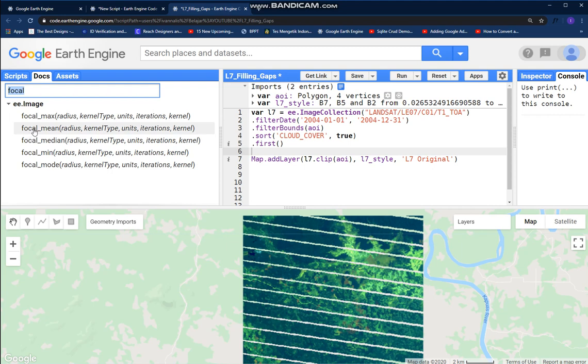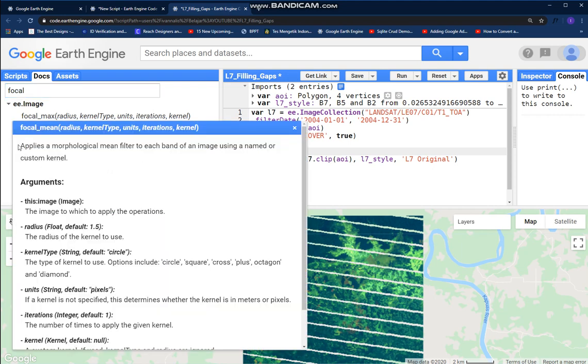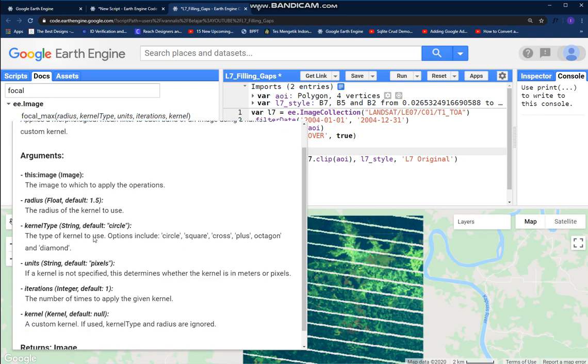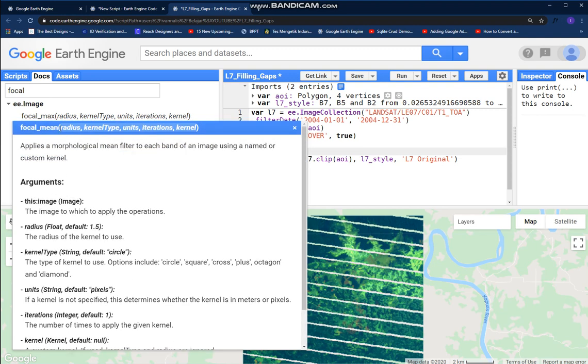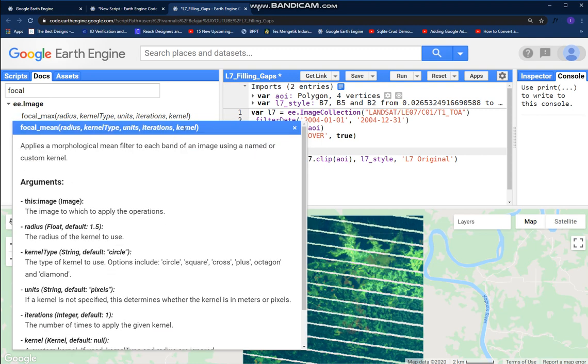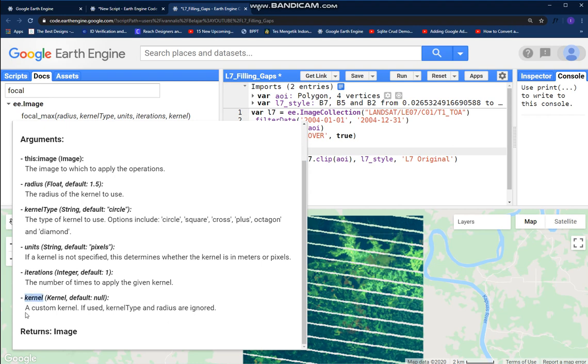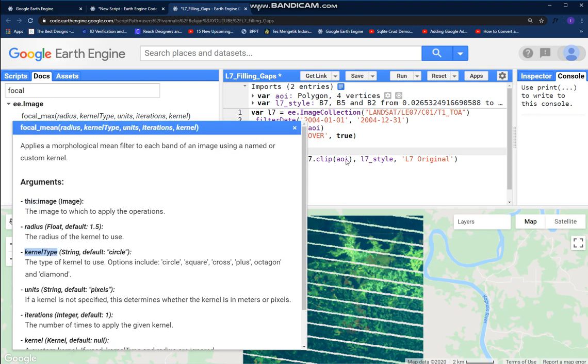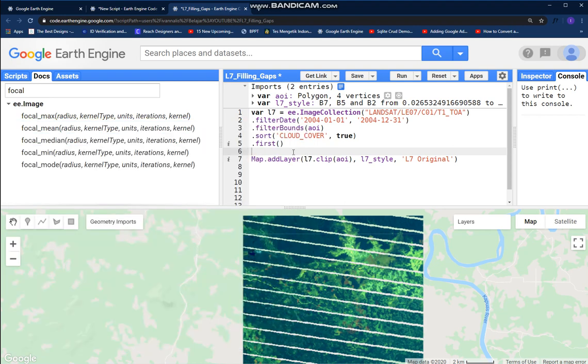I want to use focal underscore min, and it has 5 parameters, but we just use 4 parameters because kernel is a custom kernel, and if used, kernel type and radius are ignored. That's why we just need 4 parameters.